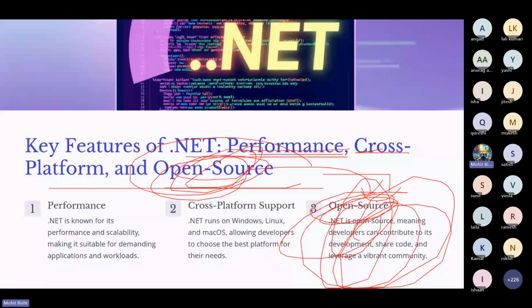Now performance, right? As I already discussed in the previous slide, .NET shifted from monolithic to modular code, and we already know modular is lighter and faster. So performance is obviously very efficient for scalability, making it suitable for demanding applications and workloads. So what is a workload?